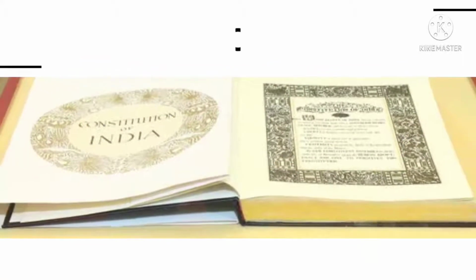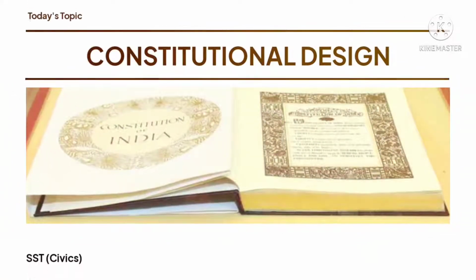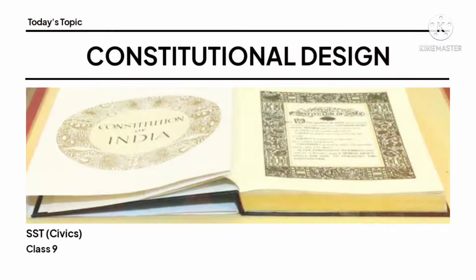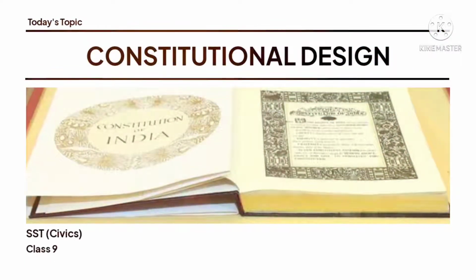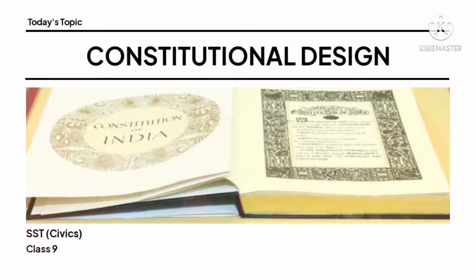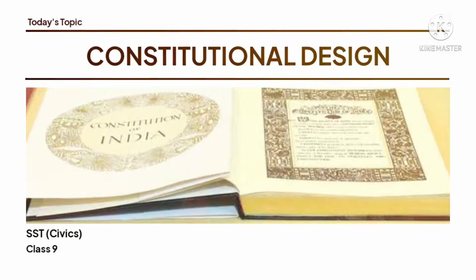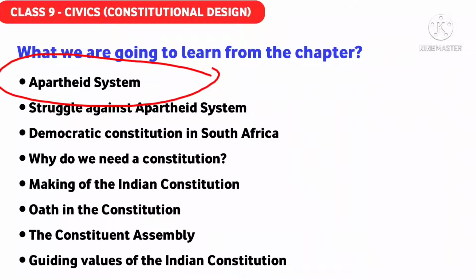So students, let's start with our first topic, Democratic Constitution in South Africa, from chapter number 3 of class 9 civics, Constitutional Design. In this topic, there was the story of South Africa, the struggle of the South African people against the apartheid system. Now, what is this apartheid system?